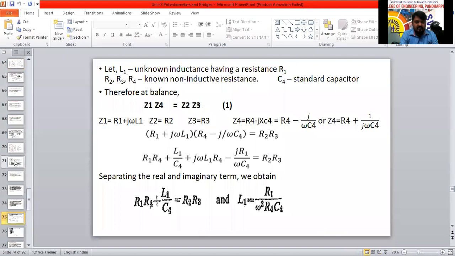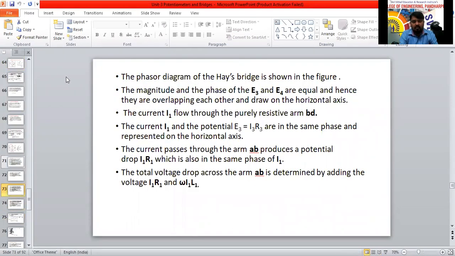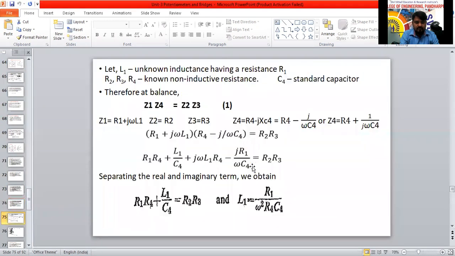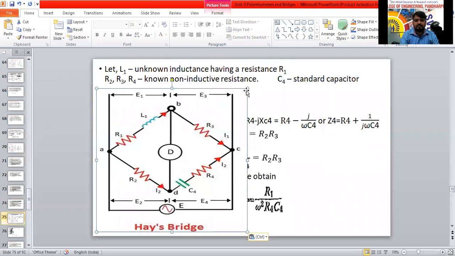See, even the phasor diagram explanation I have written here. All the things I have written, how to draw the system, whatever the explanation is there, the same explained things I have written here. You can go through this slide also. Directly I will take the phasor diagram here to write the equations.